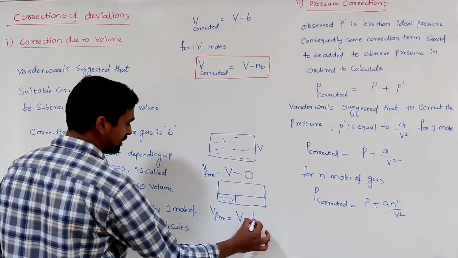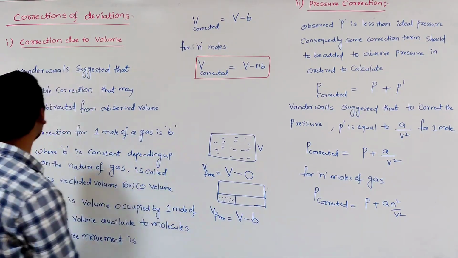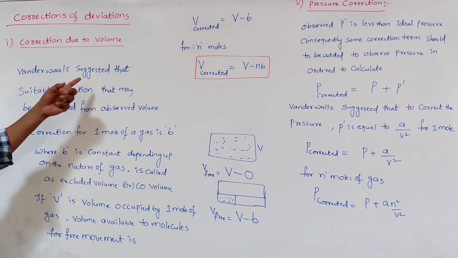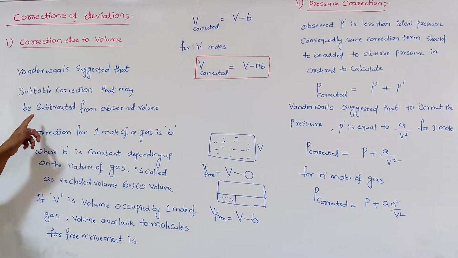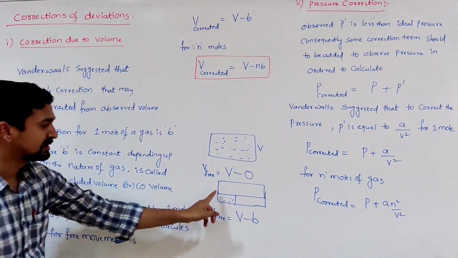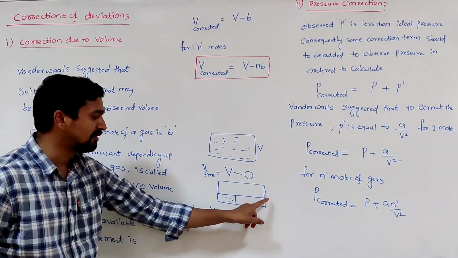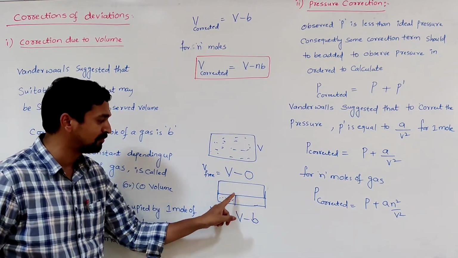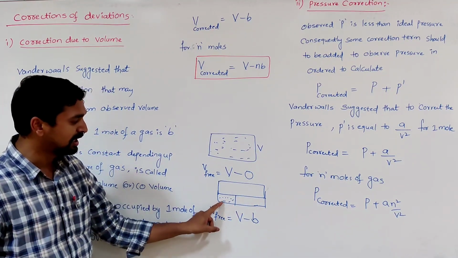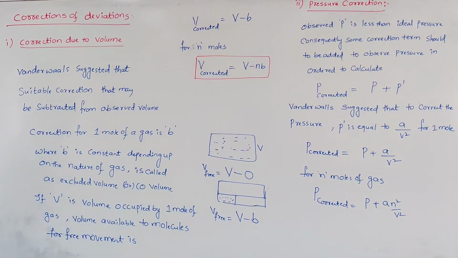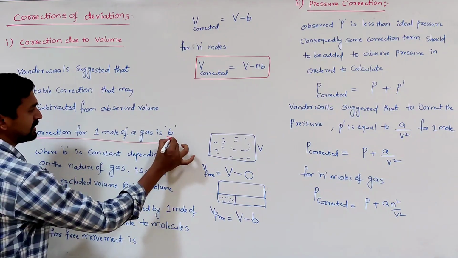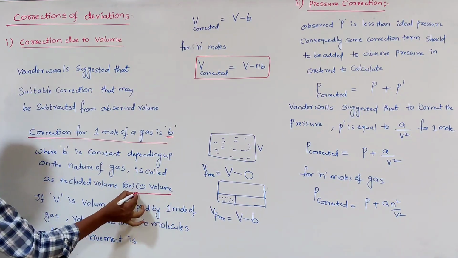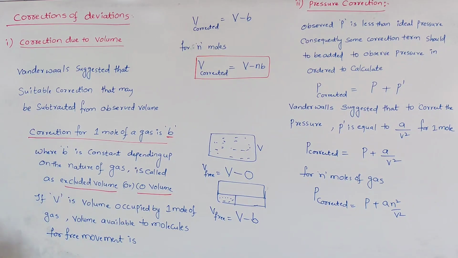That subtracting value was suggested by van der Waals, and it is b. He says a suitable correction term may be subtracted from the observed value. This value appears to us, but the entire value is not available for the free movement of the gas molecules. Only this much is available for free movement of a gas molecule, so we need to subtract this value. That correction term for 1 mole of a gas is b, called the co-volume or excluded volume.